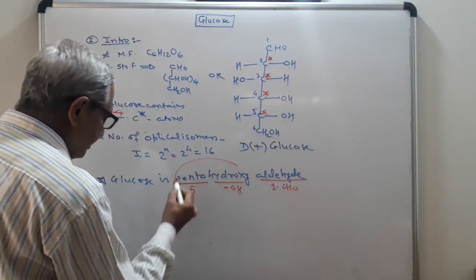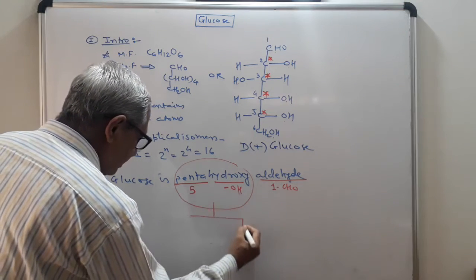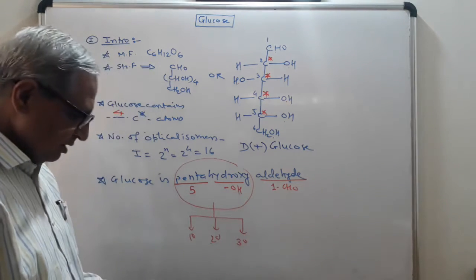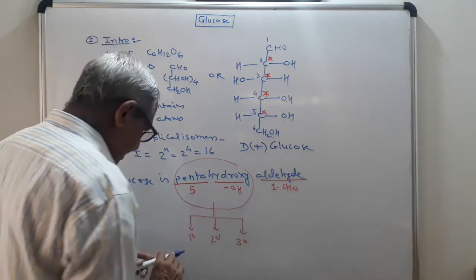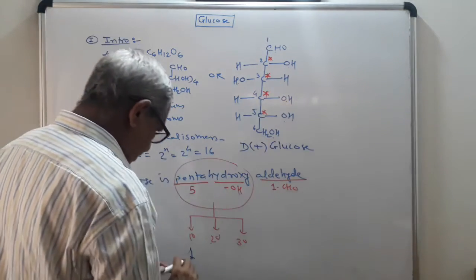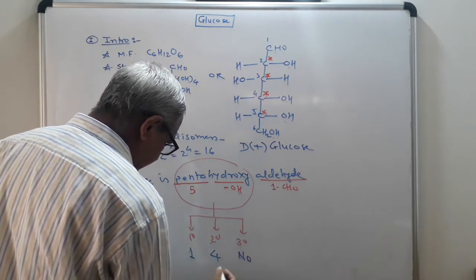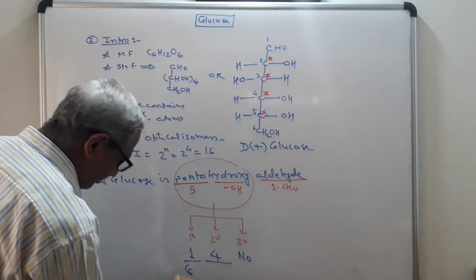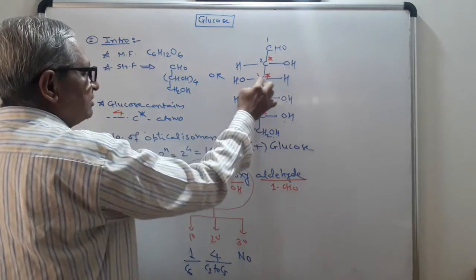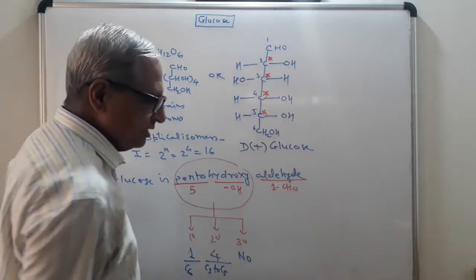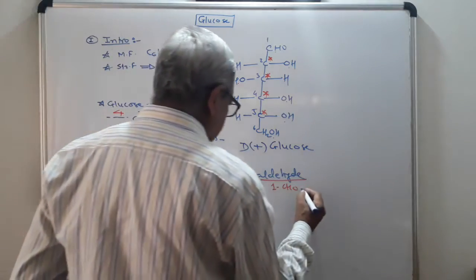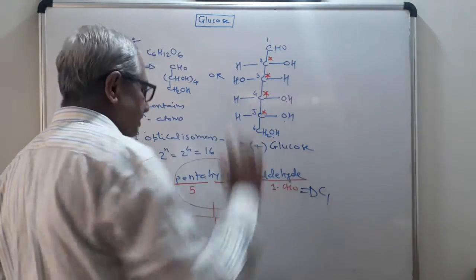Now a question on the pentahydroxy aldehyde. Out of this, how many are primary, secondary and tertiary? So see here, this is a primary, so it contains only 1. Secondary: 1, 2, 3, 4, it contains 4. There is no tertiary. The primary is present on carbon number 6. The secondary are present from C2 to C5. C2 secondary, C3 secondary, C4 secondary, C5 secondary. There is no tertiary OH group. The aldehyde group is carbon number 1, C1.